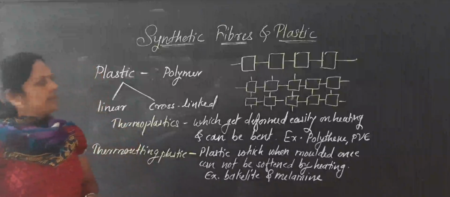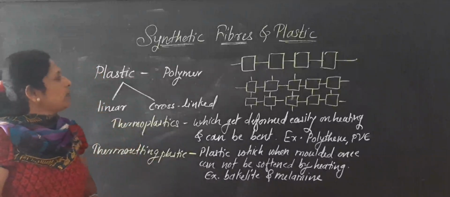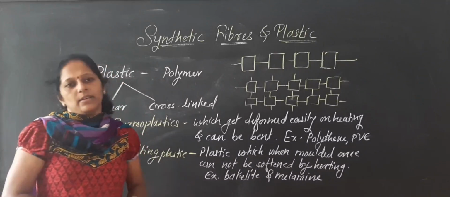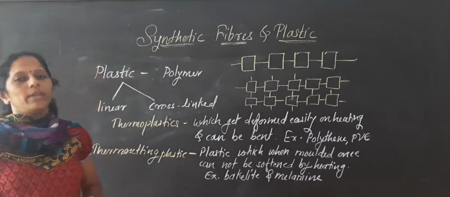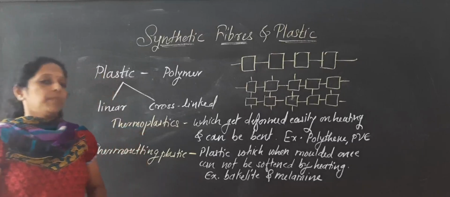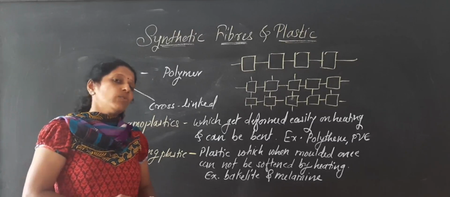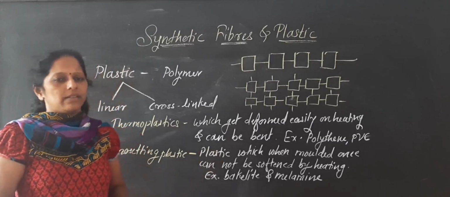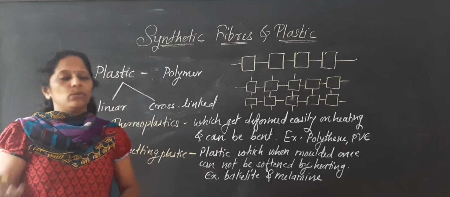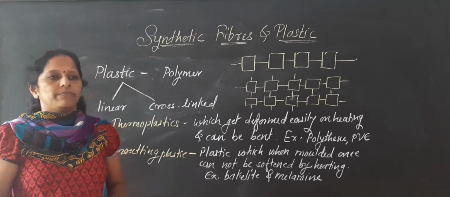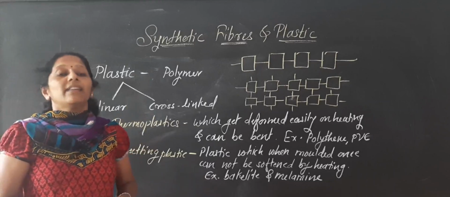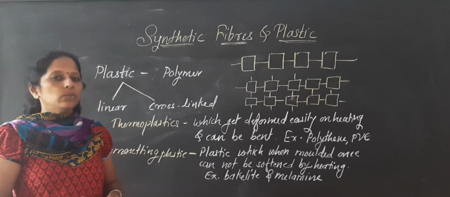So synthetic fibers and plastic, we learnt about which are the synthetic fibers and their types. Now about the plastic. As you know, we are using many different types of plastic in our daily life. How they are made, and in that plastic also varieties are there, we are observing. Some are bending, some are not bending, some are melting easily, and again they are able to get into different shapes. But some are not melting. Why is it like that? And which are those types? About that we are going to see here.